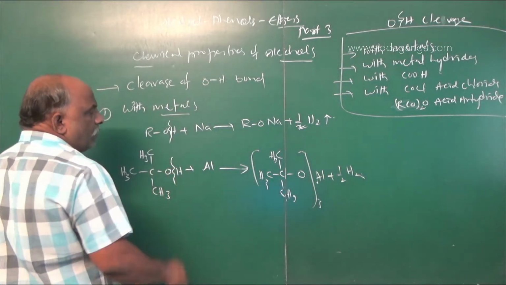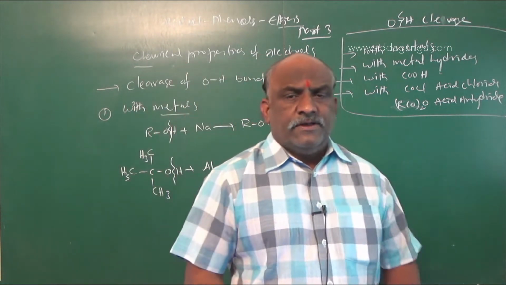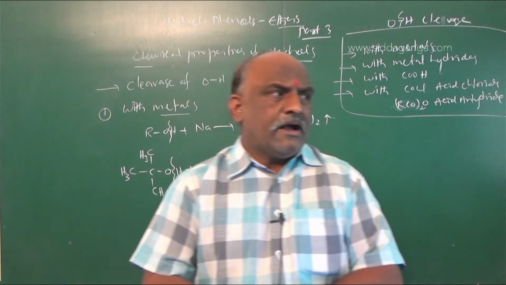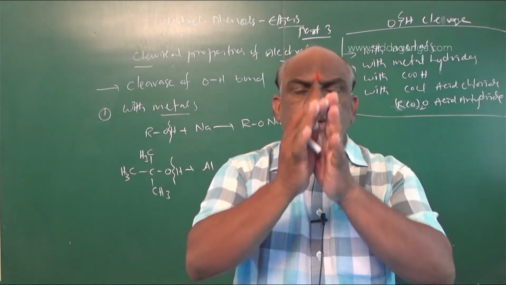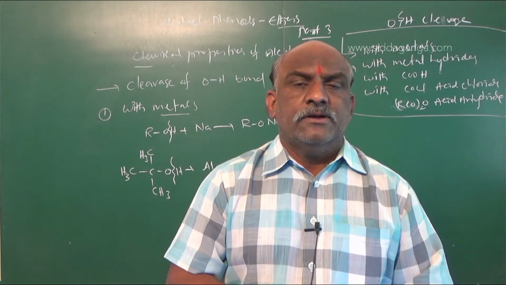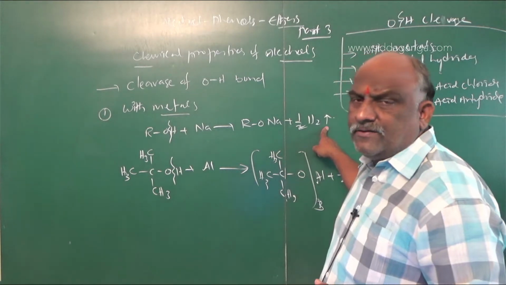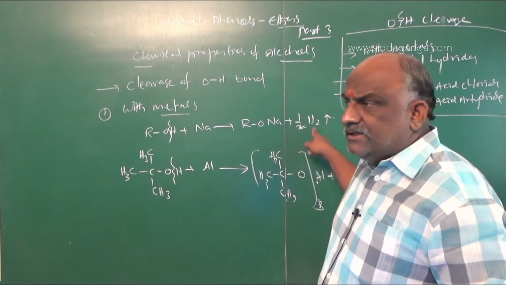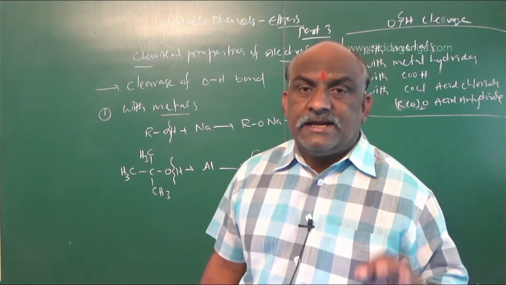So here, break the OH bond. If the compound is alcohol and it is reactive with metal, simply break the OH bond. Alcohol reacts with metal to liberate hydrogen gas. This test is a confirmatory test that alcohols act as acids.